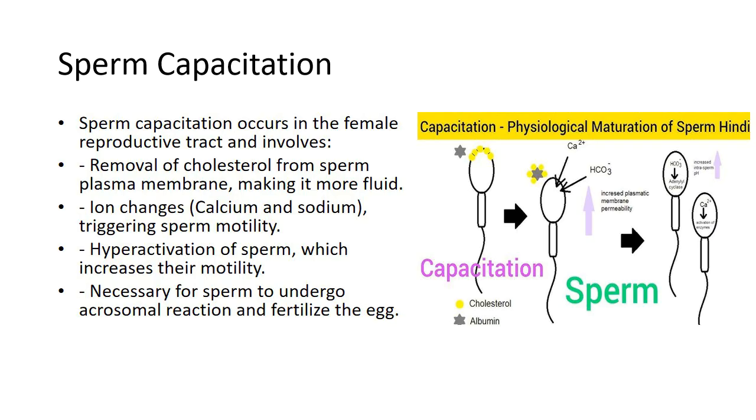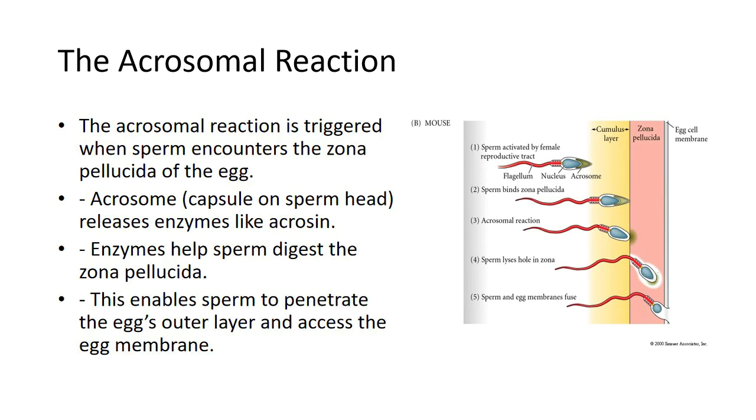Functional outcome. After capacitation, sperm acquire the ability to undergo the acrosomal reaction, which is necessary for penetrating the egg's protective layers. 2. The acrosomal reaction. The acrosomal reaction is a crucial step that occurs when sperm come into contact with the outer layer of the egg, specifically the zona pellucida. This reaction allows the sperm to penetrate the egg's protective barriers and initiate fertilization.